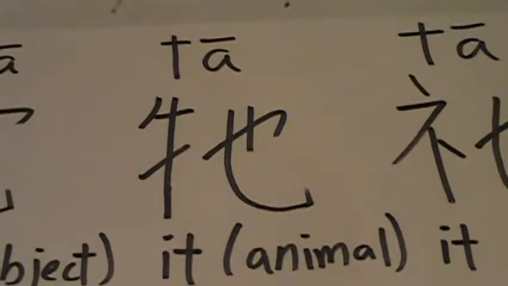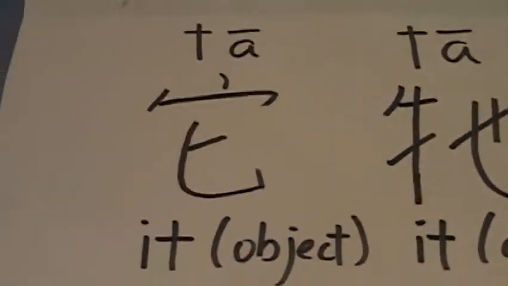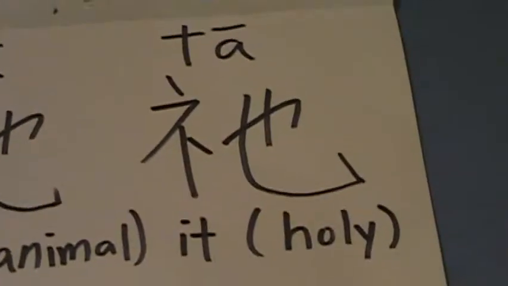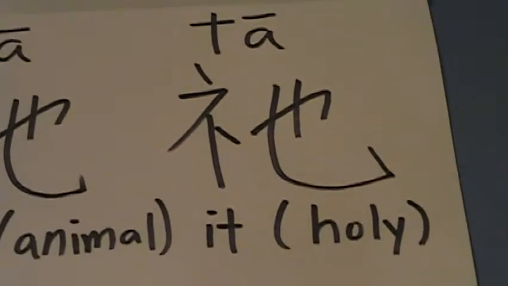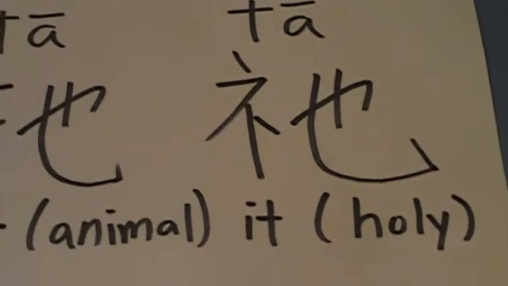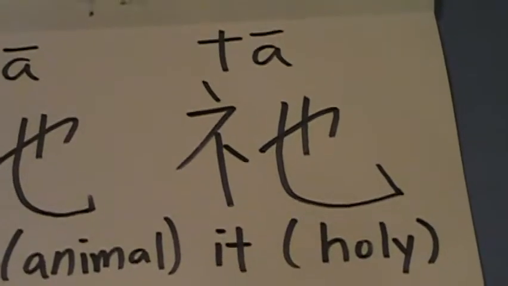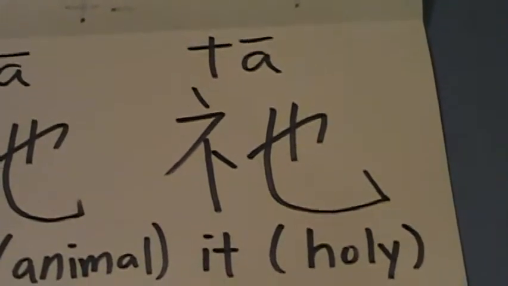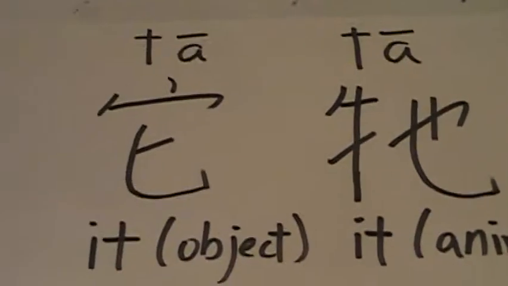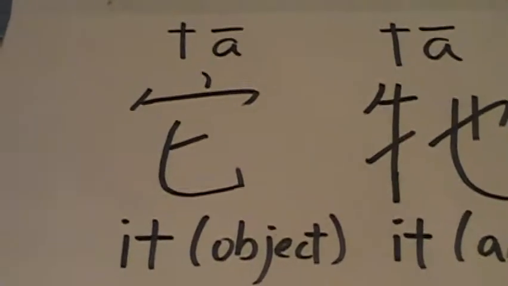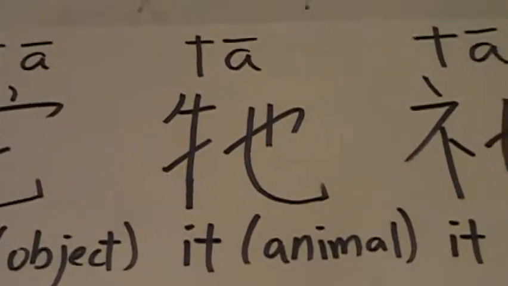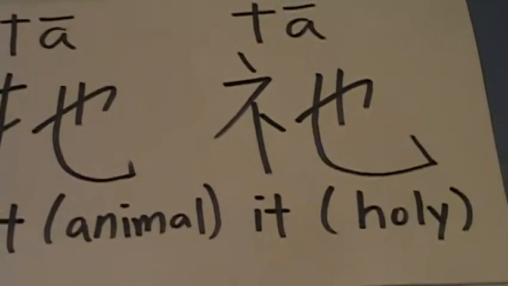Unlike English, where it can be used to denote both the object form as well as the animal form, and furthermore, in English, it in the holy form will be capitalized. In Chinese, however, it is pronounced the same, whether in the holy form, animal form, or object form, despite having different characters for each: the object, the animal, and the holy form.